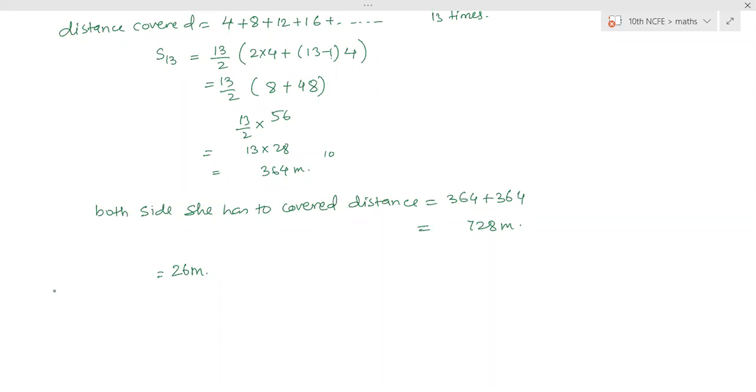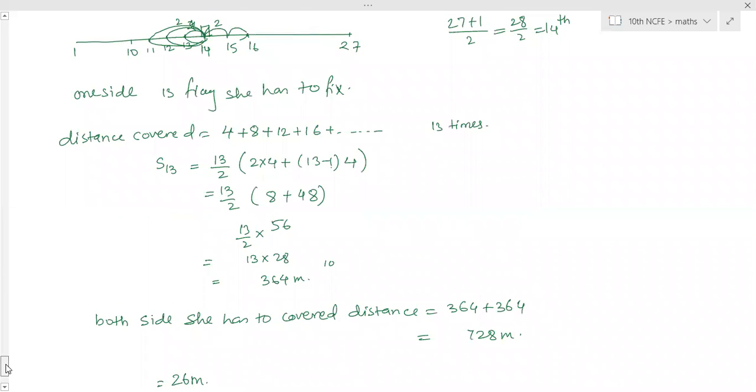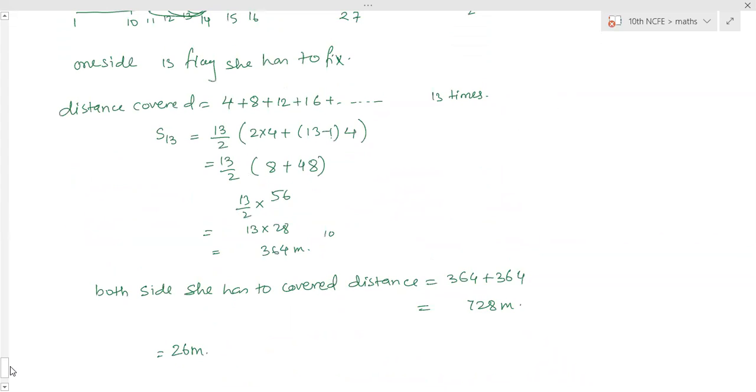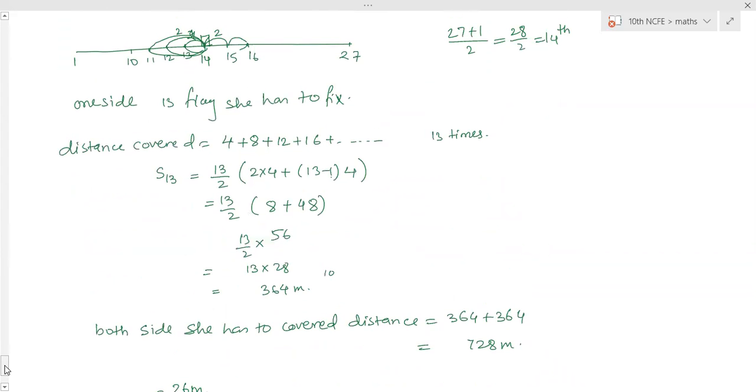Ma'am, could you Yes. ma'am? Yes. Ma'am, like while our teacher was doing arithmetic progression, she did one of these sums in NCRT.